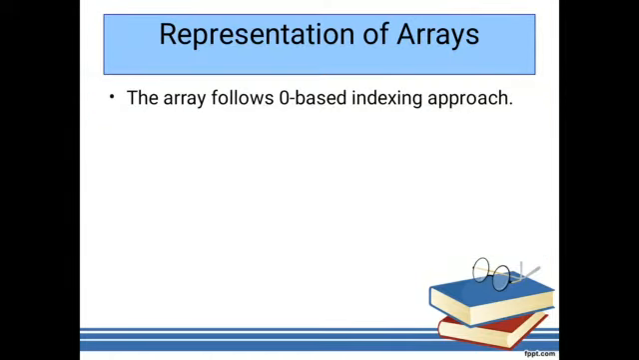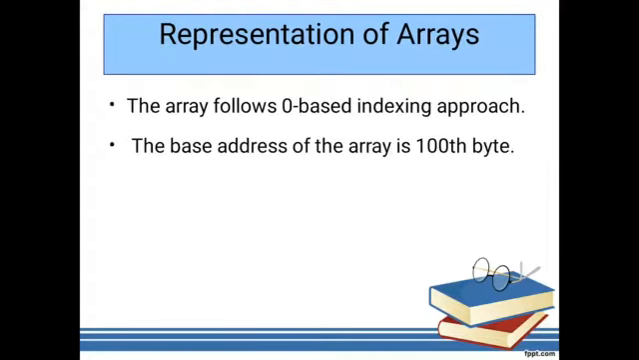So the array follows a zero-based indexing approach. What is this zero-based indexing approach? If the size of a particular array is n, then it will start from 0 and go to n minus 1. The starting index of the array is 0 and the last index of the array is n minus 1. That's why the array follows the zero-based indexing approach.